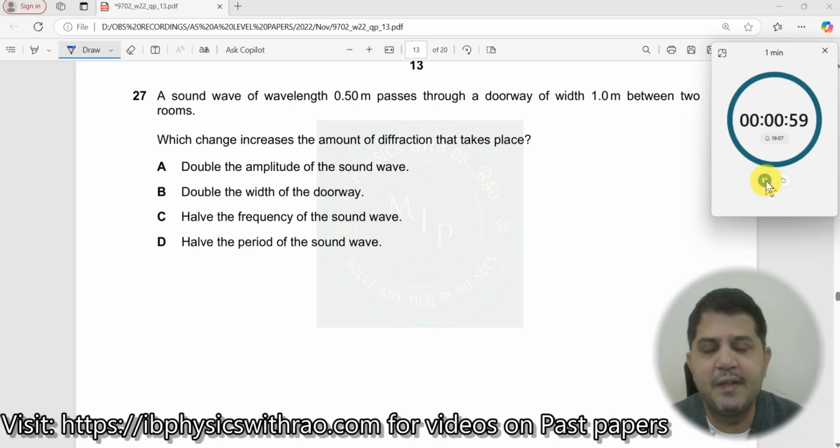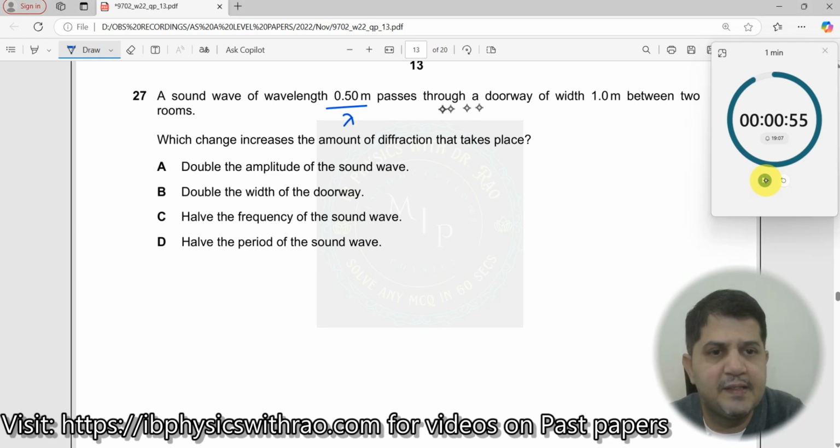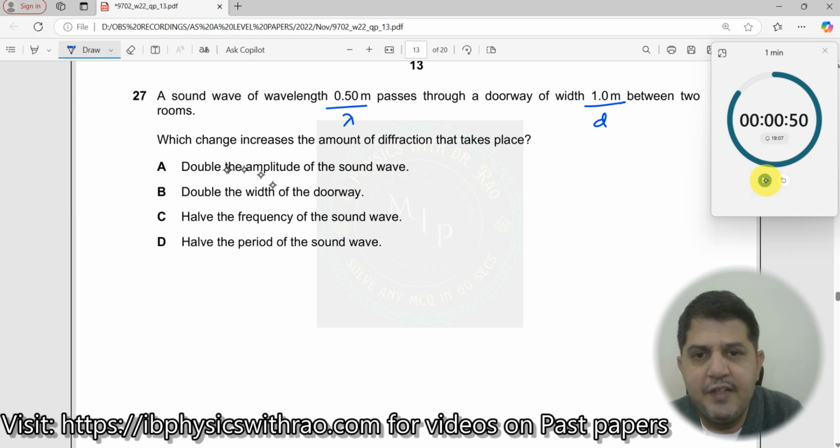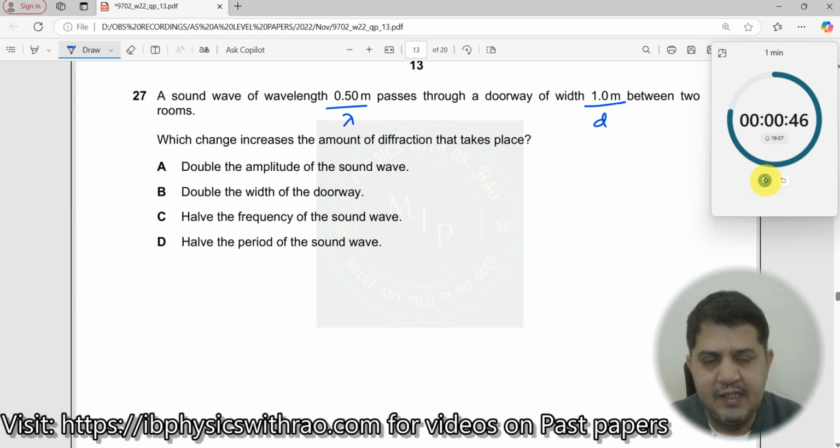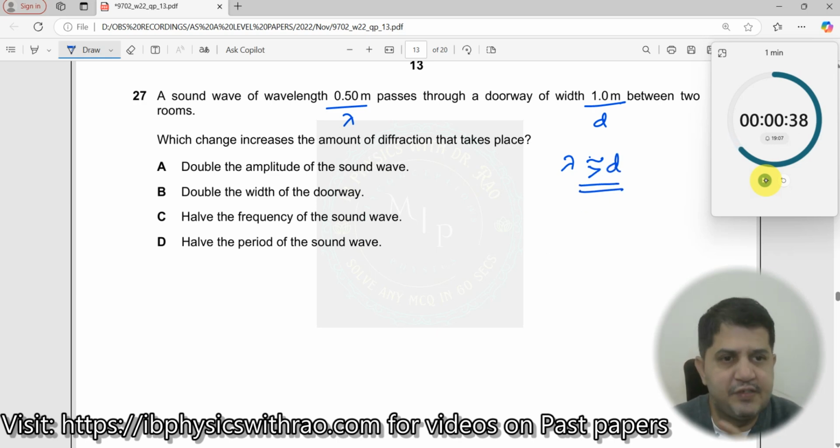Question number 27. A sound wave of wavelength lambda = 0.5 meters passes through a doorway of width d between two rooms. Which change increases the amount of diffraction? When is diffraction possible? Diffraction is possible only when lambda is nearly equivalent to or greater than the value of d. The wavelength of the wave should be larger than the obstacle size.